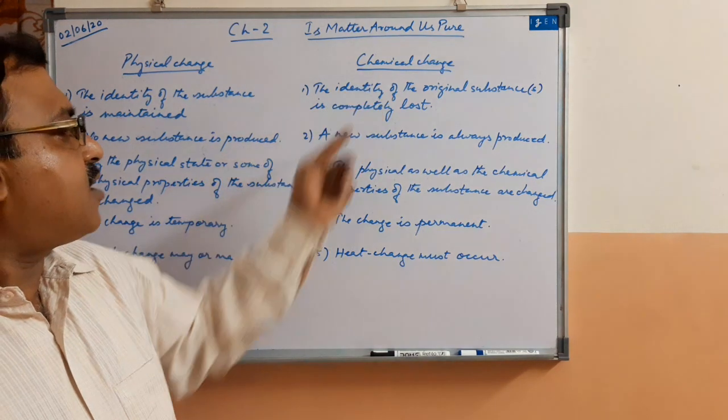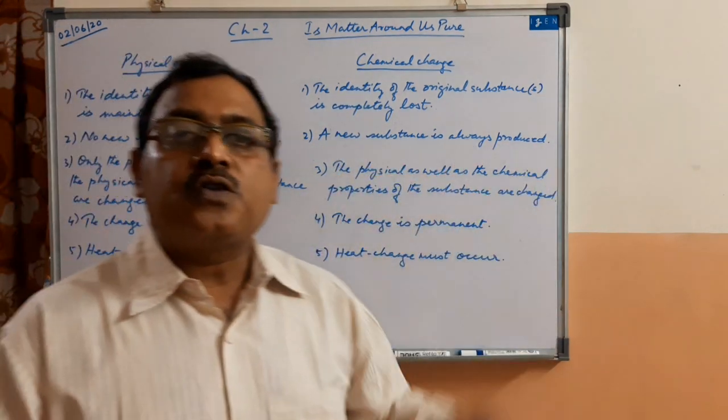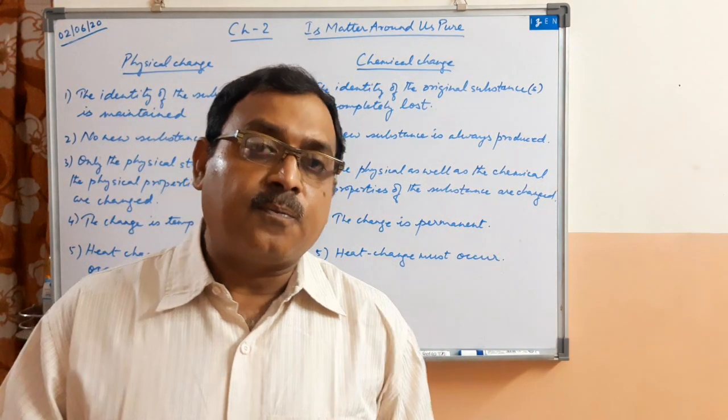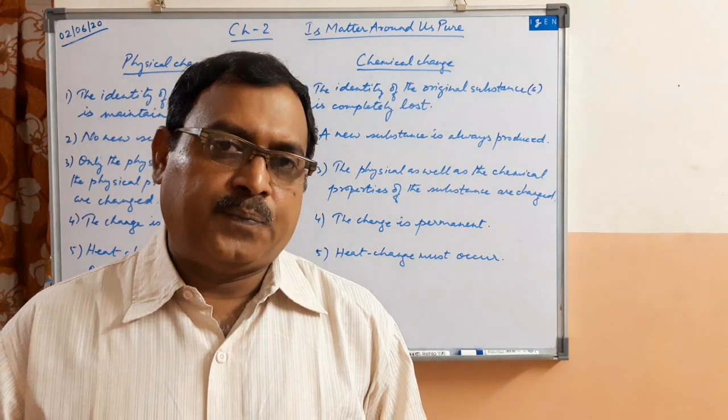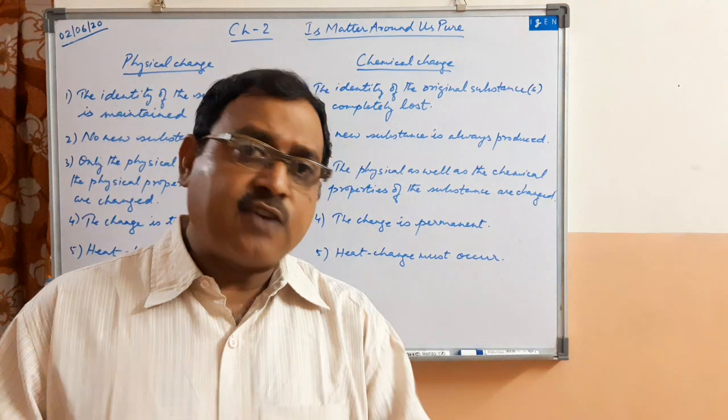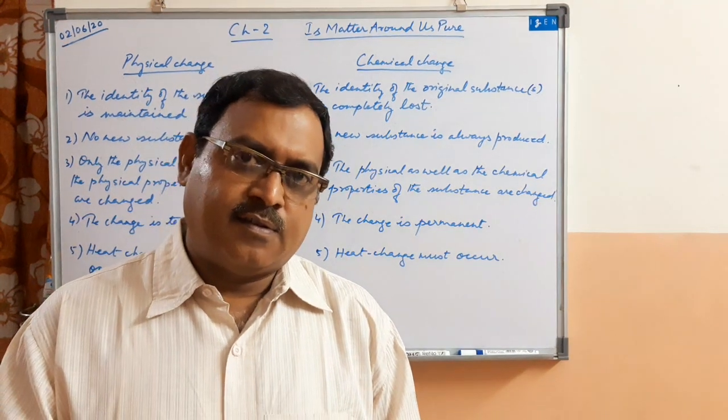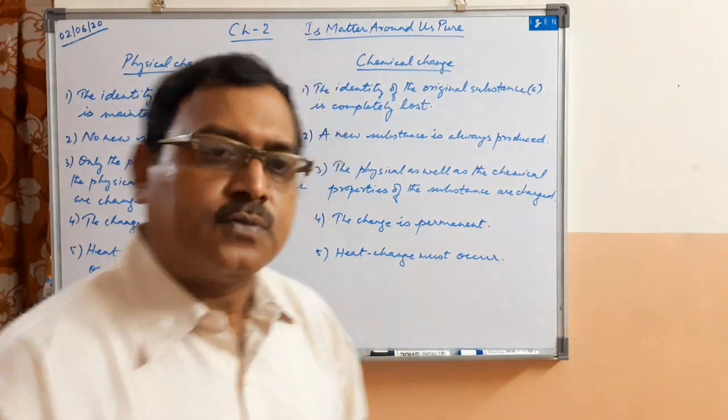In case of chemical change, a new substance is always produced. As I have given you the example of burning of coal, and you get ash. So ash is a new substance, right? So a new substance is produced.